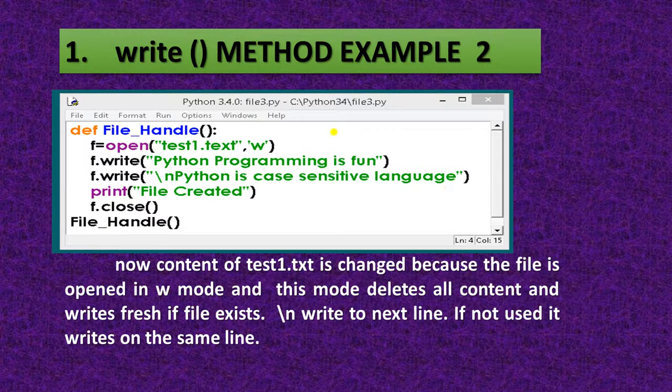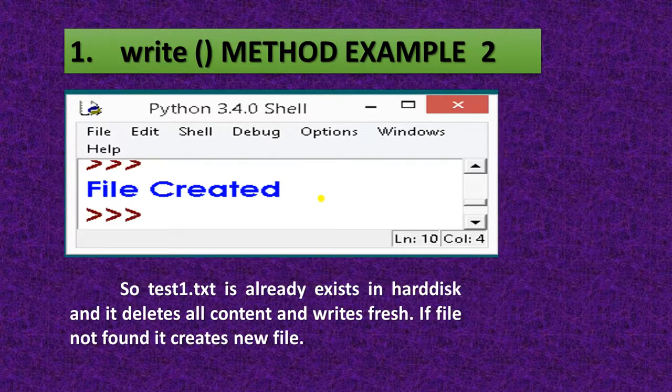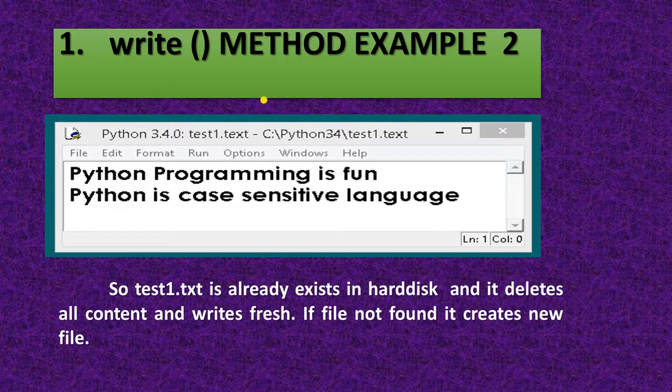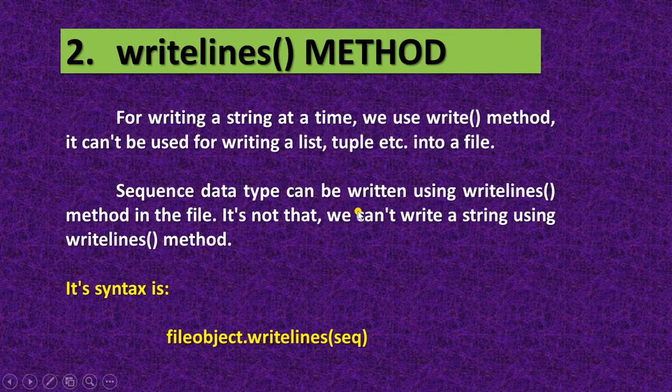Next example is if you want to add more lines. Okay, then you have to add more lines, and here I am using this \n. Okay, so it will write this content in the next line, this \n. And if you do not use this \n, then it will just write on the same line. So the file is created. Now here is the output. Python programming is fun. Python is a case sensitive language.